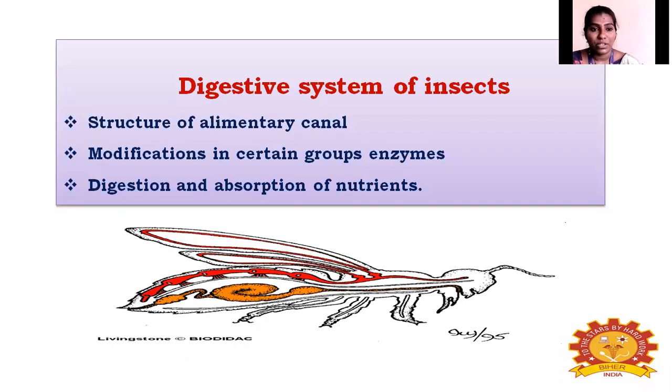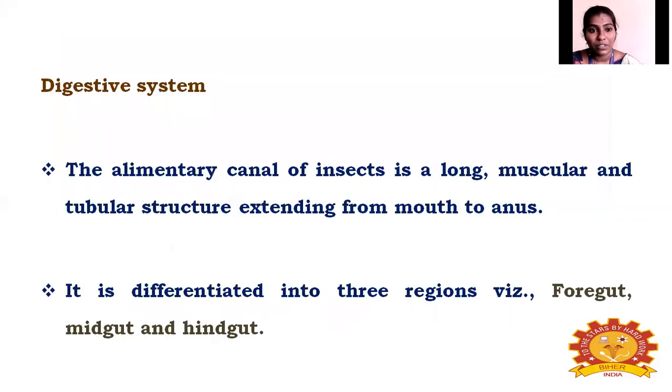Digestive system of insect. In this lecture, I am going to deliver about the structure of the alimentary canal, that is, the full detailed digestive system structure, the modification in their enzyme groups, what are all the enzymes present in the digestive system, and digestion and absorption of nutrients, the complete absorption process and how this digestion is happening in insect. So these are all the things I have included in this lecture and PowerPoint.